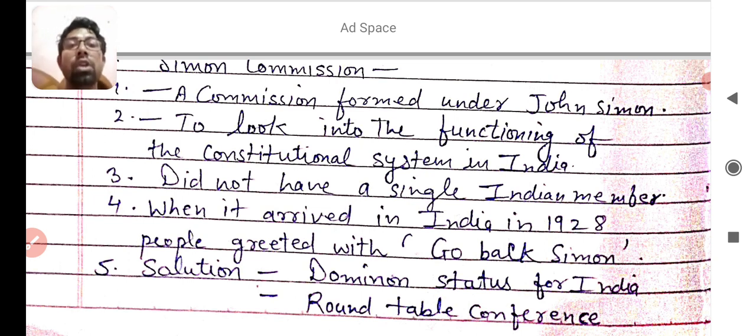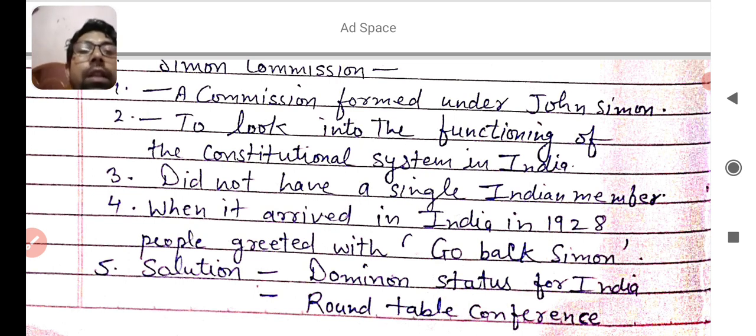And the solution: what did the British government do as a solution to that protest against the Simon Commission? The British government declared that India will be given dominion status. It means Indian leaders can run their government while the British will control them.